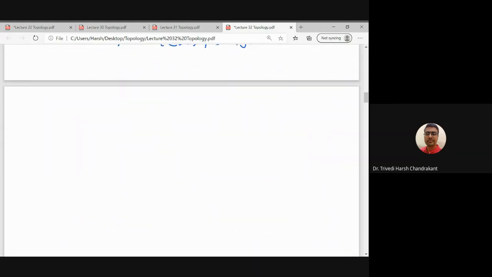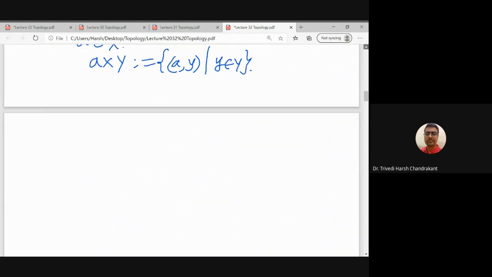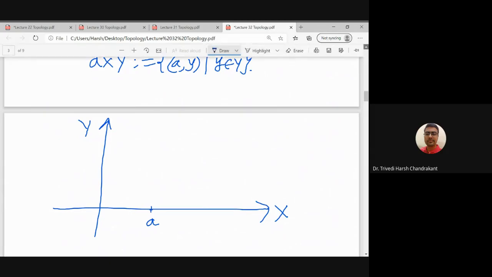So what does it represent? Let us say, for example, I am in R2. So I have the x-axis and the y-axis. Here my x coordinate is fixed, it is A, and I am changing all the values of y. So essentially what I will get is a line.